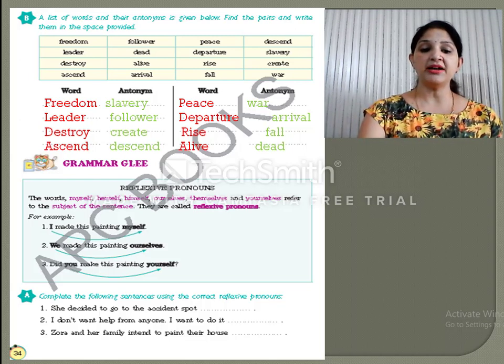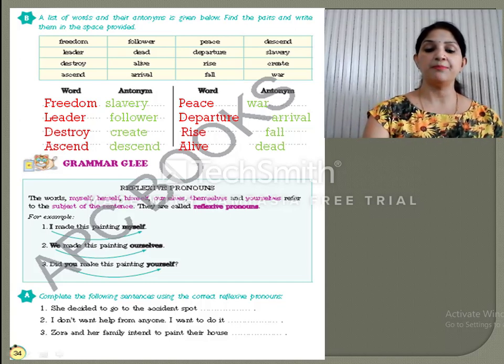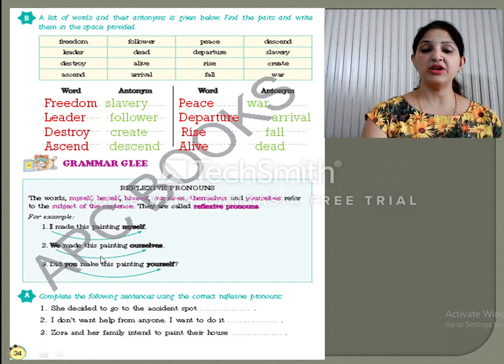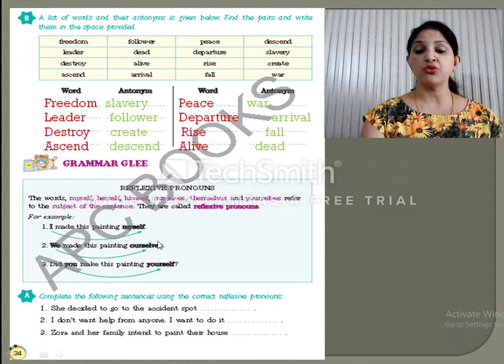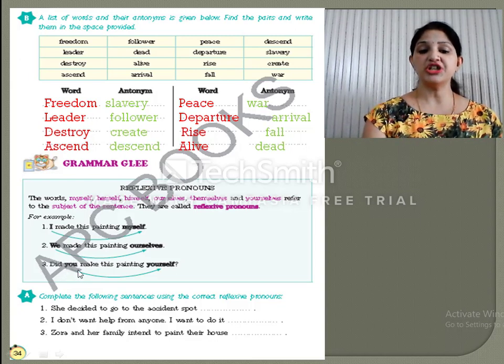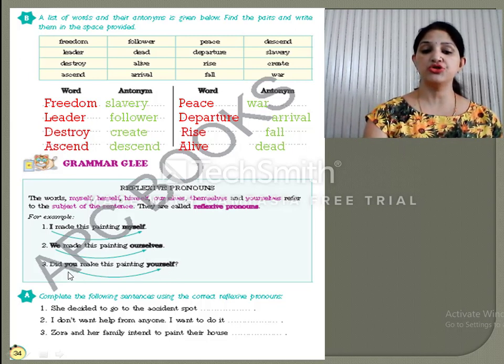Okay. We made this painting ourselves. So here we are referring to we. So to refer to we, we put a reflexive pronoun over here, ourselves. So here also it is reflecting the first pronoun. Then the next one is, did you make the painting yourself? Here you are reflecting to you. So yourself is the reflexive pronoun here because it is talking about you.